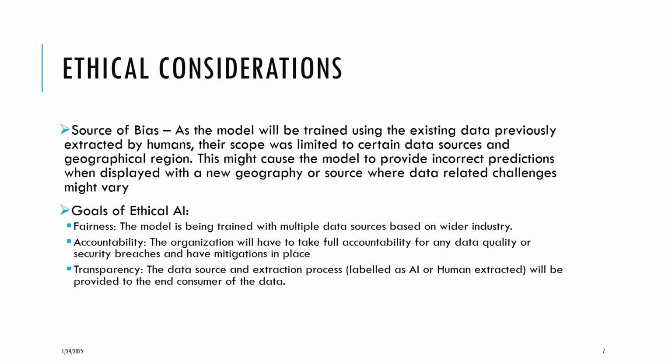Ethical considerations here. What is a possible source of bias for a model like this? It is currently human extracted, which is limited to a particular geography. In this case, the data is not coming from a global source. It is coming from different sources which are being prioritized. And since the past data extractions were done by humans, they have very limited capability in selecting the sources. So only the top priority sources are being used to extract information, and also with limited geographical access.